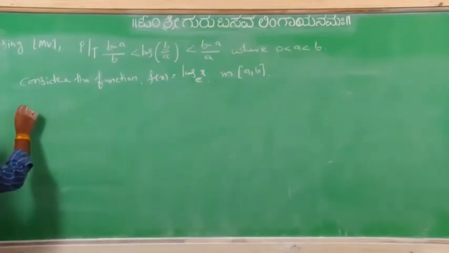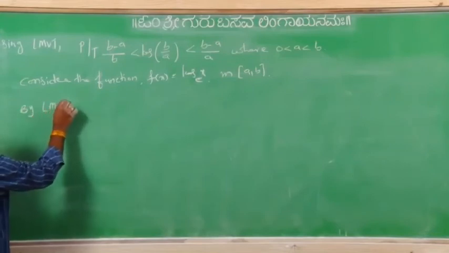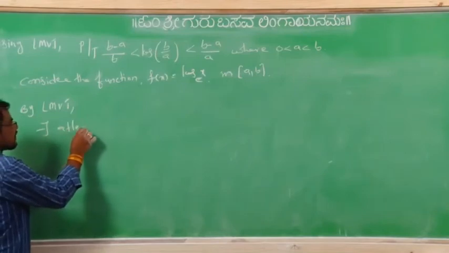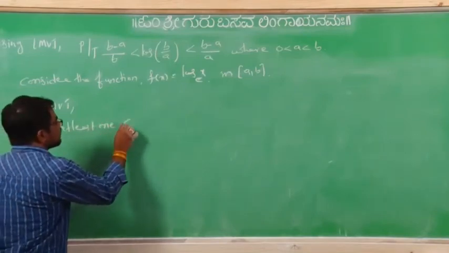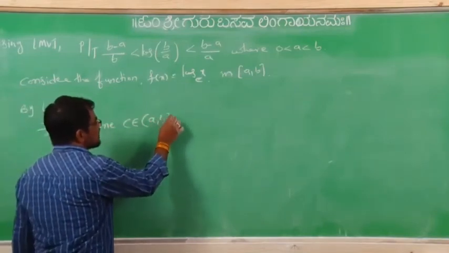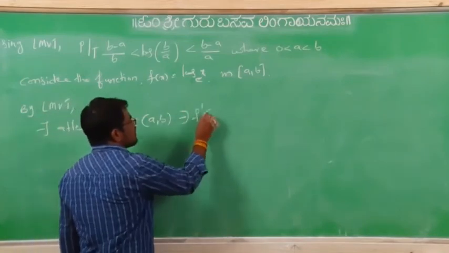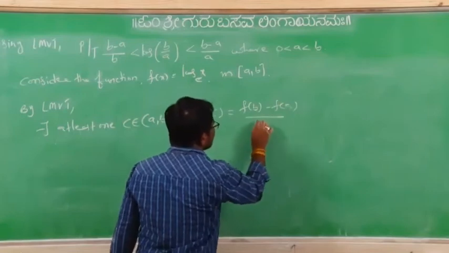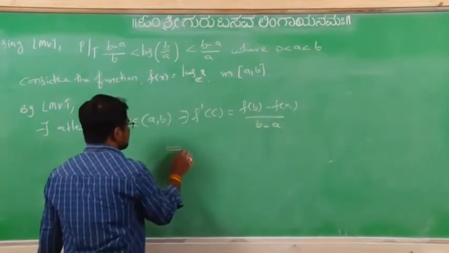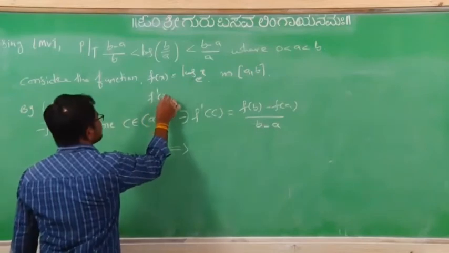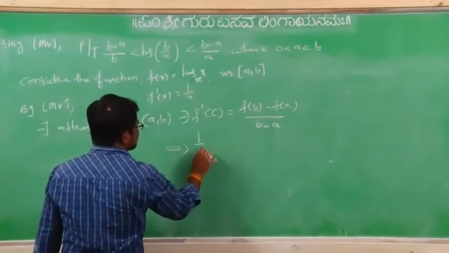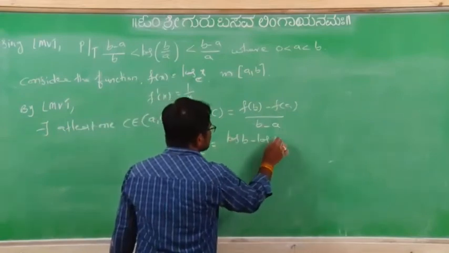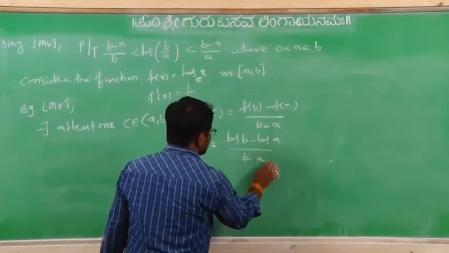Now by Lagrange's mean value theorem, there exists at least one point c belonging to (a, b) such that f dash of c equals f of b minus f of a divided by b minus a. That implies, f dash of x equals 1 by x, so 1 by c equals log b minus log a divided by b minus a.